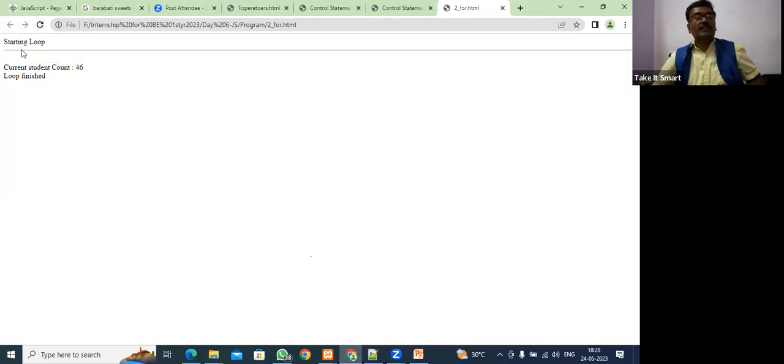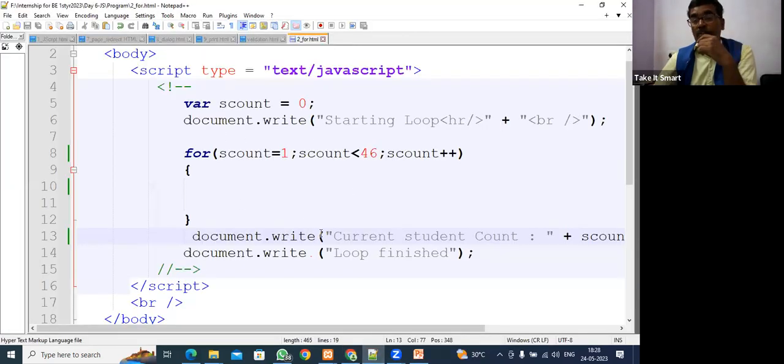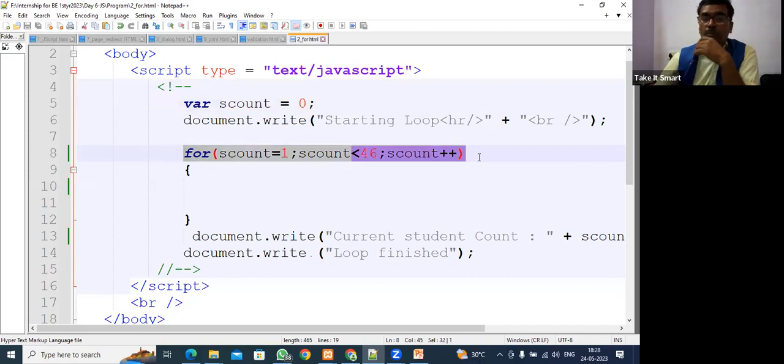Yes, it's working. Start loop. Current student count is 46. So how is it counting, guys? yesCount in the start is 0, and its increment is happening only inside this loop. After the increment, we came out and we printed the yesCount variable. So it gave 45. Fine.